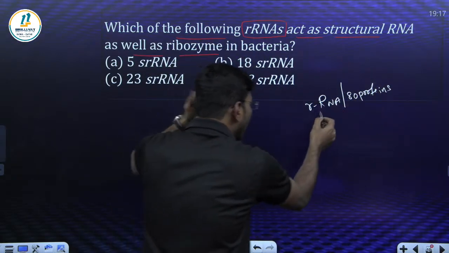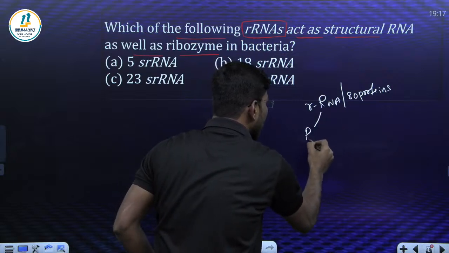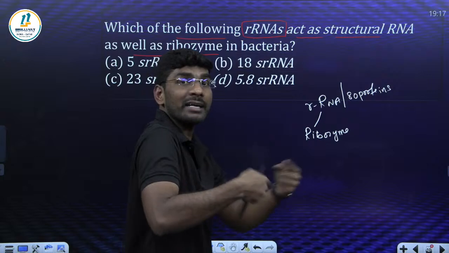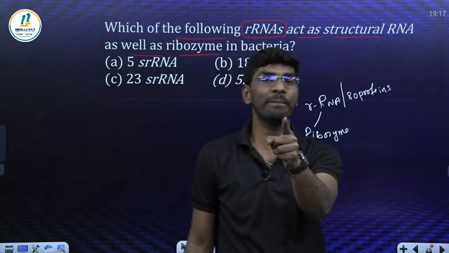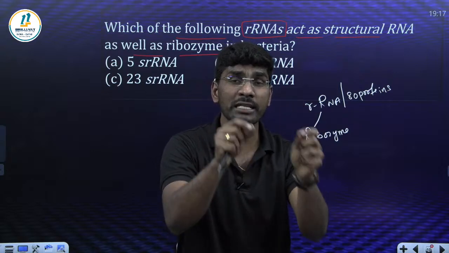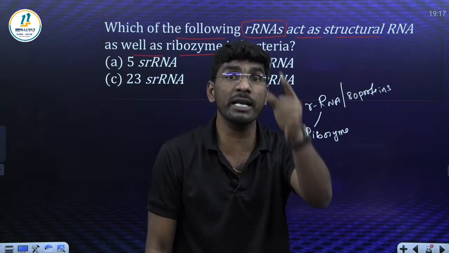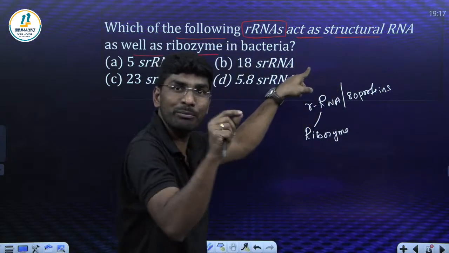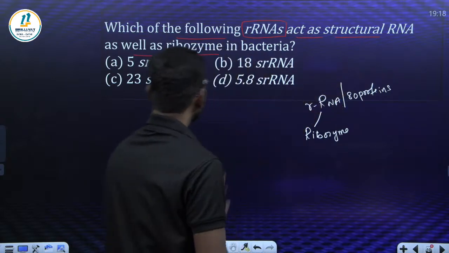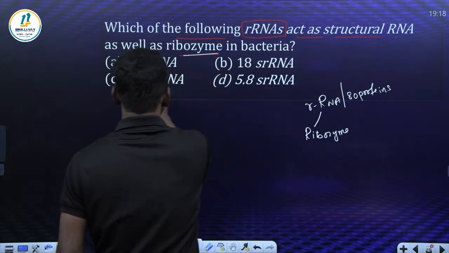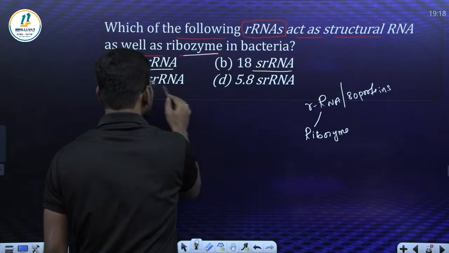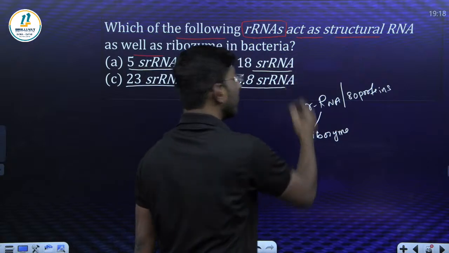Now here this rRNA behaves like an enzyme called ribozyme. It is a biocatalyst. If you are able to recall the biomolecules chapter from 11th grade, all enzymes are tertiary proteins except ribozyme. Ribozyme is not a protein, it is RNA. So what can we write? Ribozyme: 5S rRNA, 18S rRNA, 23S rRNA, 5.8S rRNA.